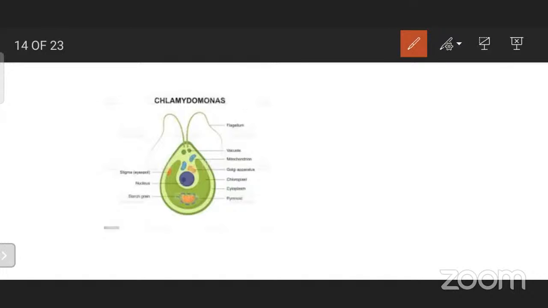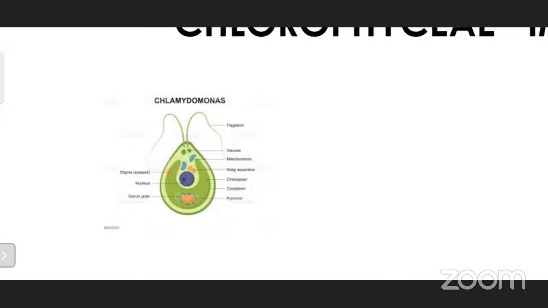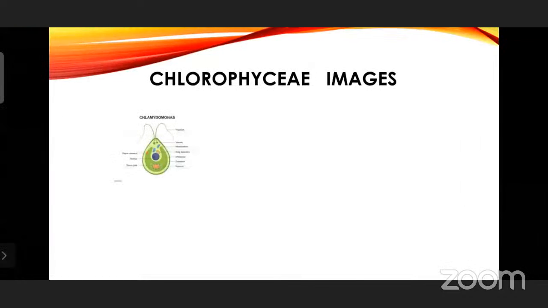And chloroplast is horseshoe shaped, and there is a red color spot. This is a red color pigment which is going to perceive the light. It is going to trap the sunlight. It is going to identify the sunlight, and sunlight is very important for this chloroplast to harvest. And carotene is present in the eye spot. That's why it is red in color. Next, the picture is very small here. Chlamydomonas. Next, we'll move on to the next image.